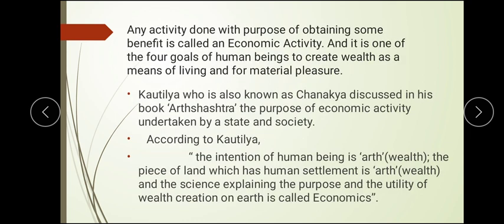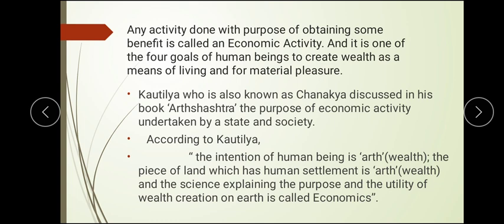All the things which we are doing that give certain benefits or certain wealth are called economic activity. From these four goals, wealth is one of them, a means for living and material pleasure. Wealth allows a human being to live further and attain materialistic things, all the different types of things you have, that pleasure.